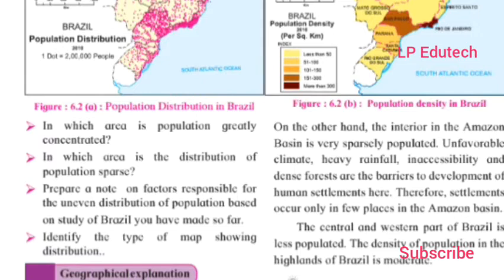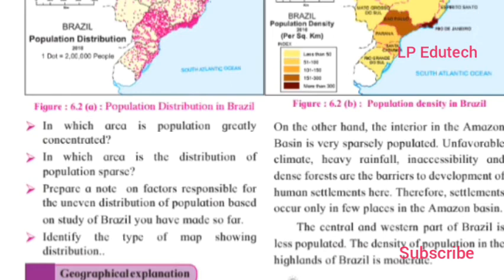Now let us differentiate between the two countries and note the remarkable things. Brazil is the most populated country in the South American continent with a population of around 19 crore. So here we have only 19 crore population in Brazil, whereas India has 121 crores. So you can understand how great the difference is. According to the census of 2010, and we have the census of 2011, it ranks 5th in the world based on population.